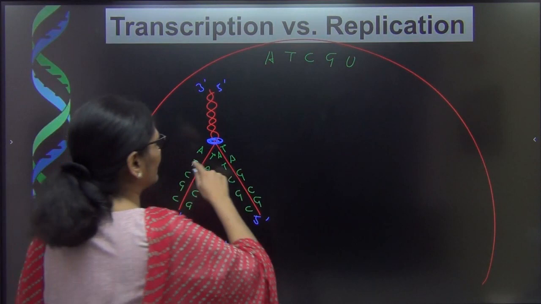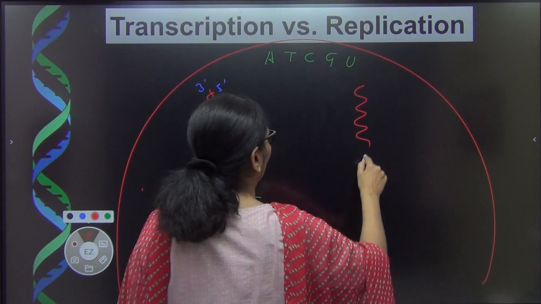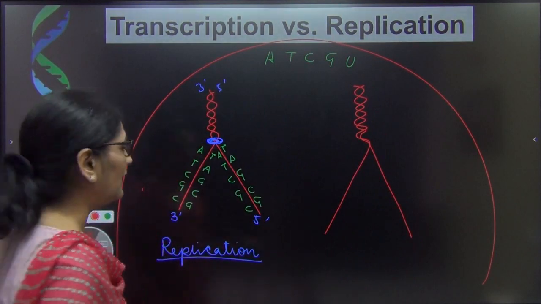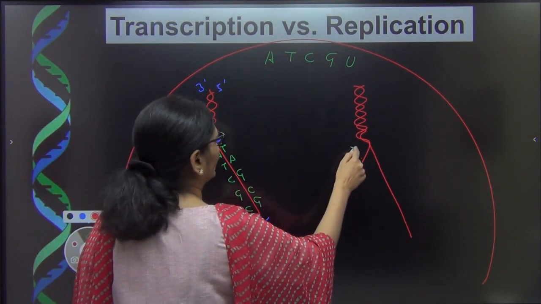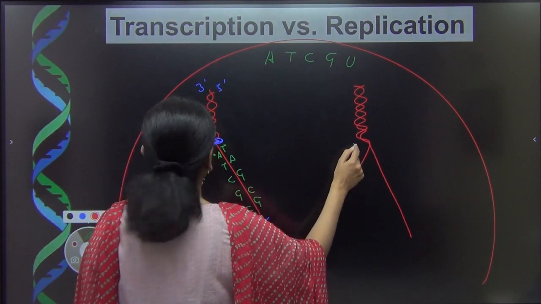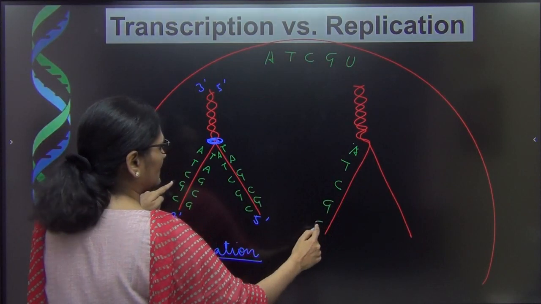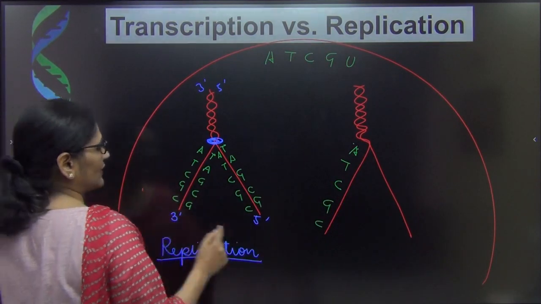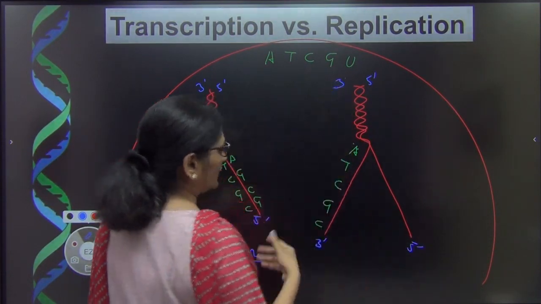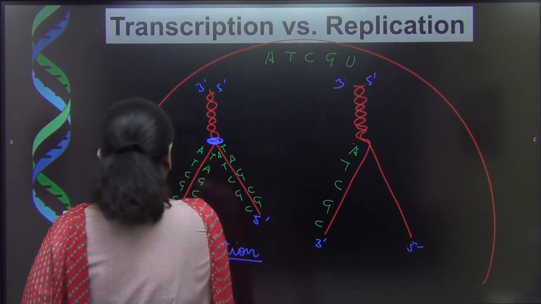But now let us try to imagine if the same DNA had to make RNA, then what would the process be like? So let me make the same DNA like this. Now this DNA has to make RNA, so I'm going to make the same nucleotides over here. This is going to be A over here, we are going to match it. This is T, this is C, this is G, this is C. And this DNA is again going to have the same polarity: it is 3 prime 5 prime, and this is going to be 5 prime 3 prime. Now this time the DNA has to form an RNA, a process which we call transcription.